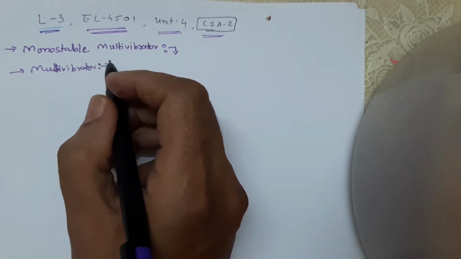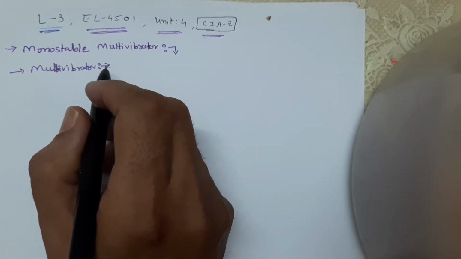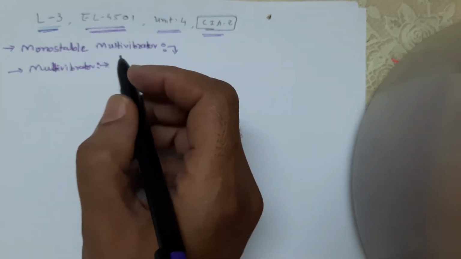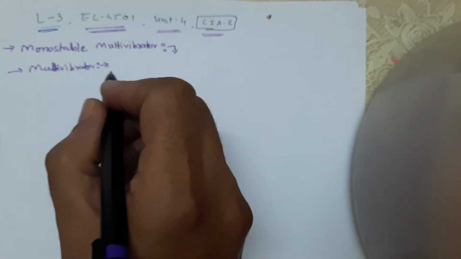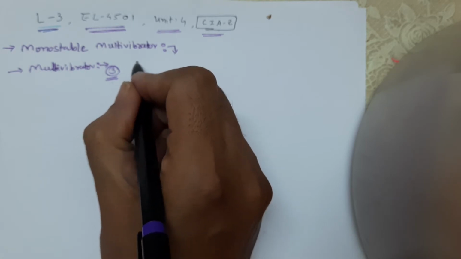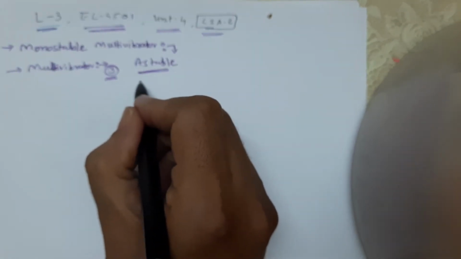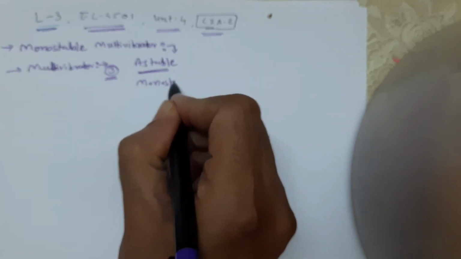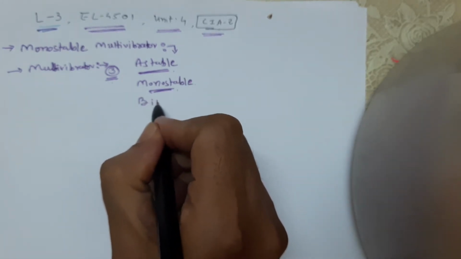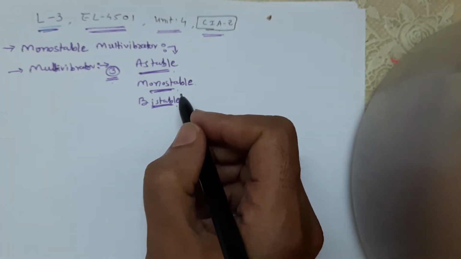I just repeat, multivibrators are two-stage switching circuits in which the output of the first stage is fed to the input of the second stage. There are mainly three types of multivibrator. The first one is the astable, which we already discussed. The second one is the monostable, which we discuss in this lecture, and the third one is the bistable. In the next lecture we will discuss the bistable.